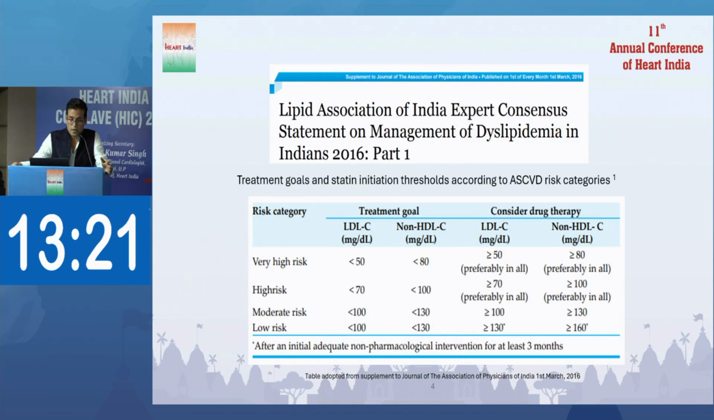Now, the first LAI consensus was in 2016, and at that time they categorized four risk groups: low risk, moderate risk, high risk and very high risk. For low and moderate risk, the LDL goal was less than 100; for high risk, less than 70; and for very high risk, less than 50 in 2016. That was 10 years prior, and still the European counterparts have not reached that value.